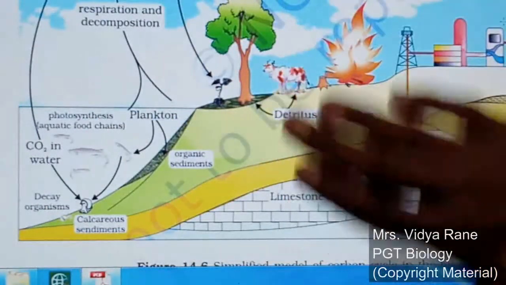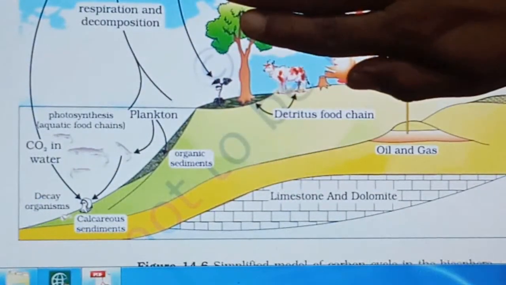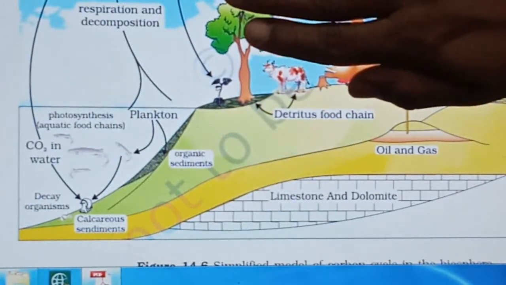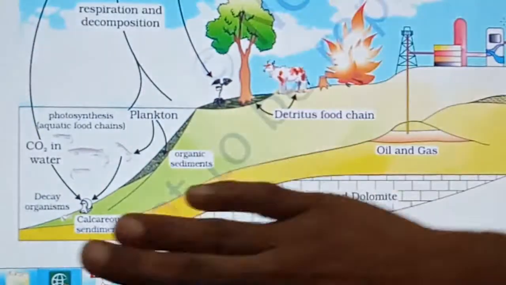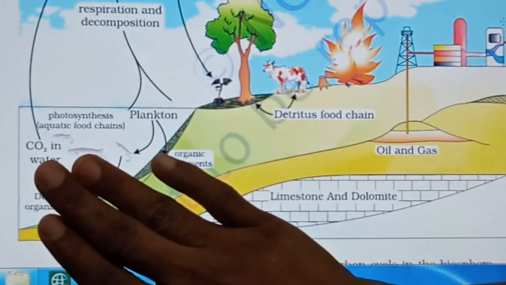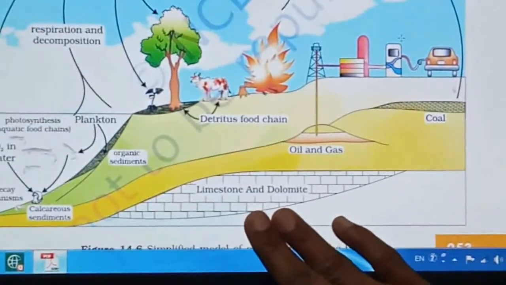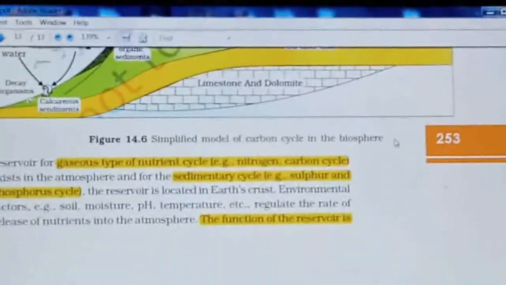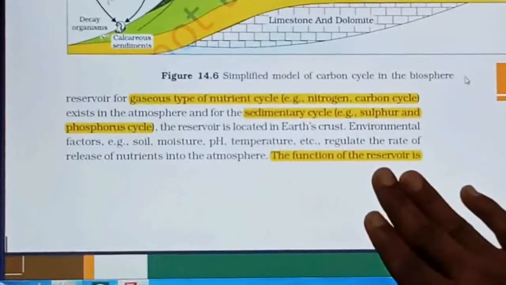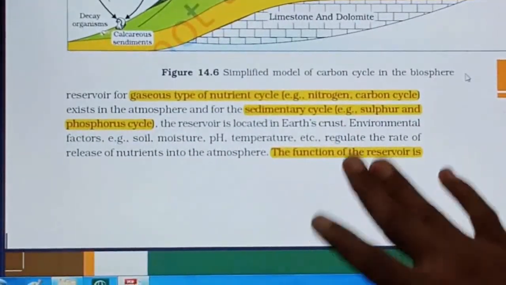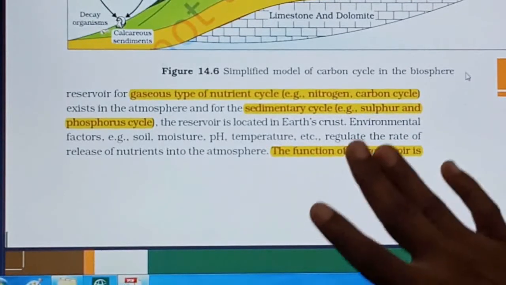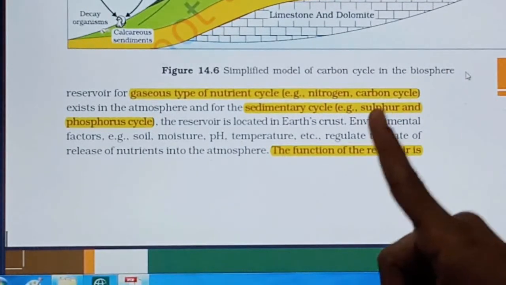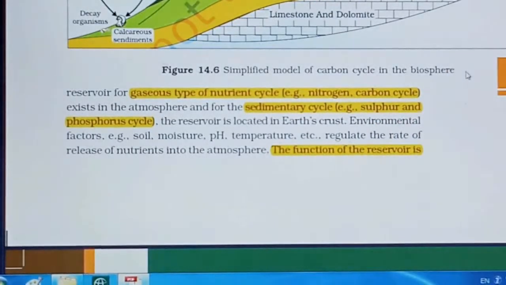So in the carbon cycle we have seen one terrestrial cycle, which is found majorly in the air and on the land, right? And another one which we have seen in the water. Compounds like limestone and dolomite are preserved as they are in the earth's crust. See here the function of the reservoir. In the case of the carbon cycle, the reservoir is the atmosphere. So what is the function? A 1 mark question will be asked on the function of the reservoir, right?